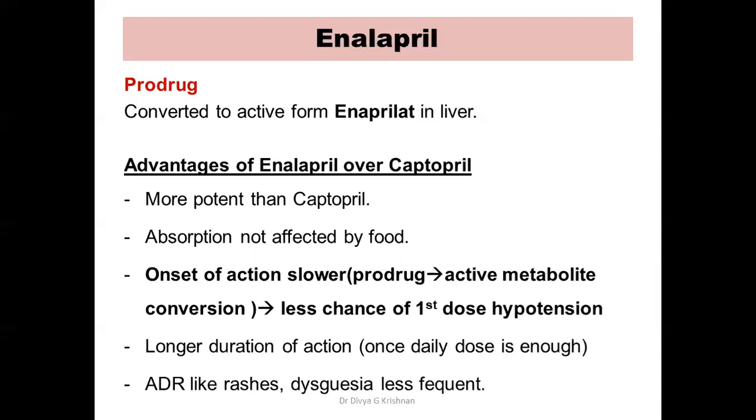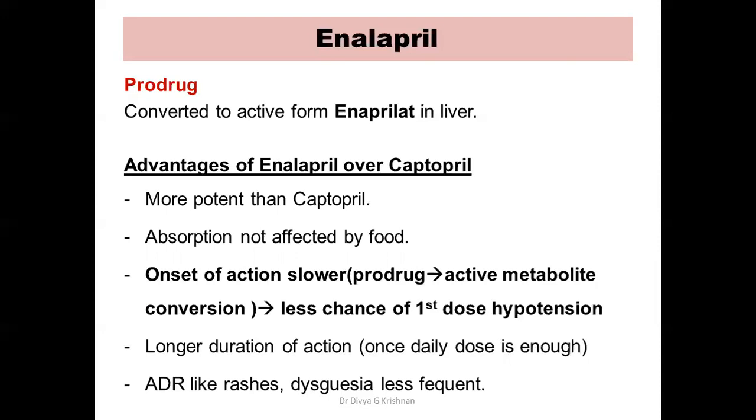Also, this drug acts for a longer duration of time, so you can give one single dose per day. So this drug has a slower onset of action as well as a longer duration of action, so it requires only one dose per day. This is more patient compliant.